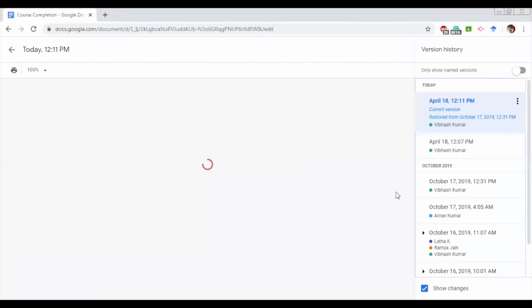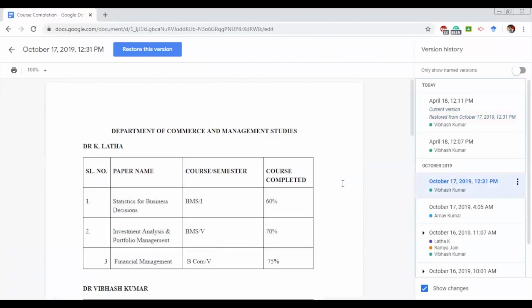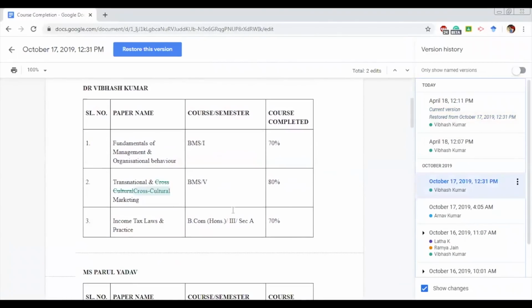So for example, if you go back and see what I did on 18th April, or maybe what I did on October 17th, I'll click on this here and I'll see what changes I did. Okay, so I made some changes in the spelling or the way it is written, and that specific change can be seen by anyone who has this link and is a collaborator in that.